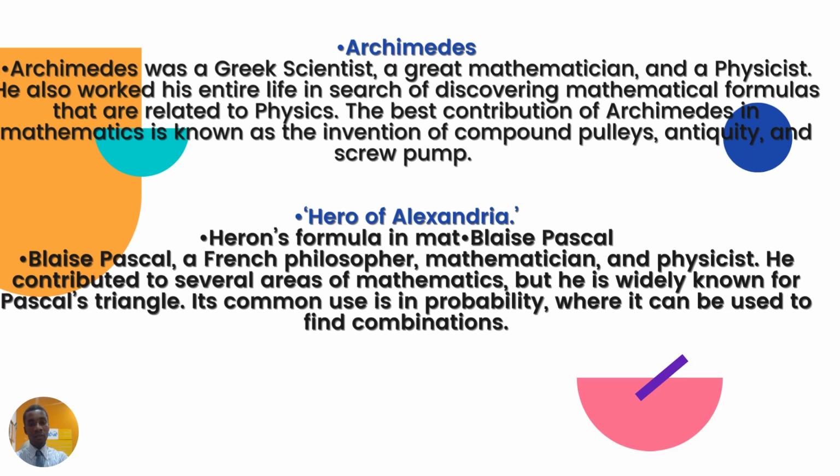Heron of Alexandria. Heron's formula in math. Blaise Pascal. Blaise Pascal was a French philosopher, a mathematician, and a physicist. He contributed to several areas of mathematics, but he is widely known for the discovery of Pascal's triangle in mathematics.